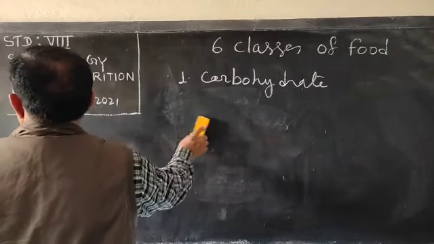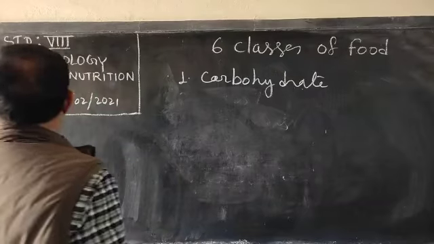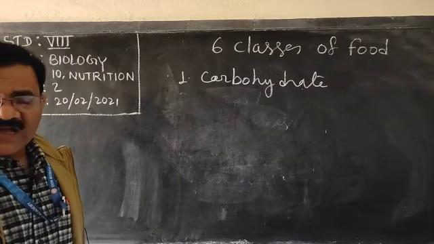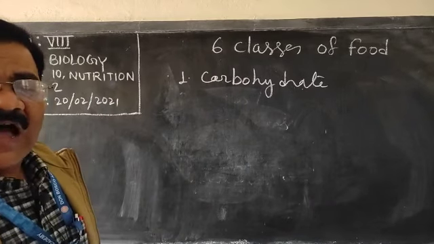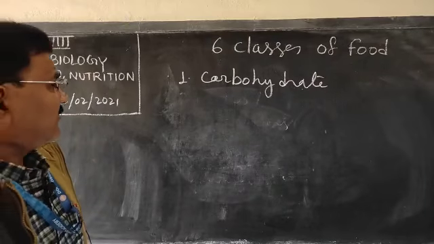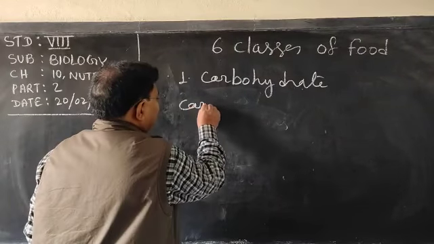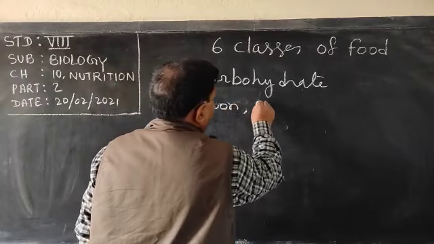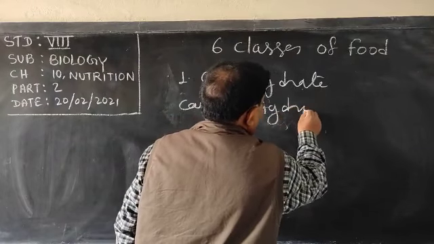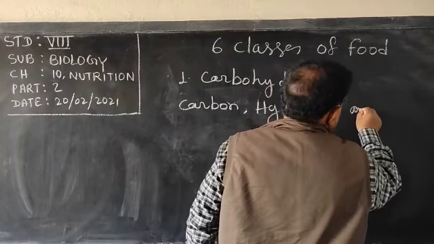If anyone asks you what are carbohydrate? Carbohydrate are the compounds which contain carbon, hydrogen and oxygen.